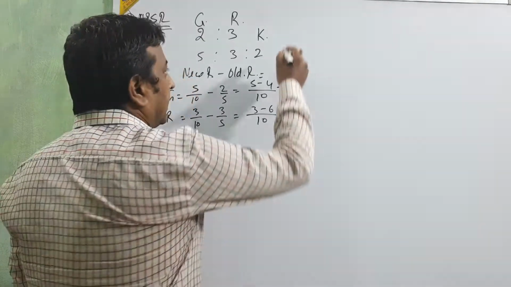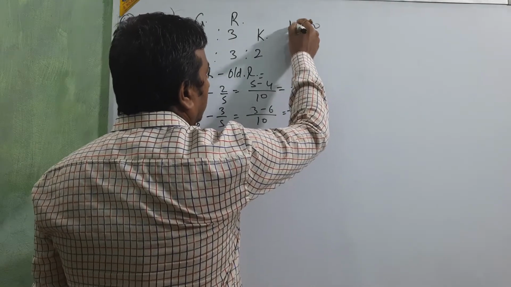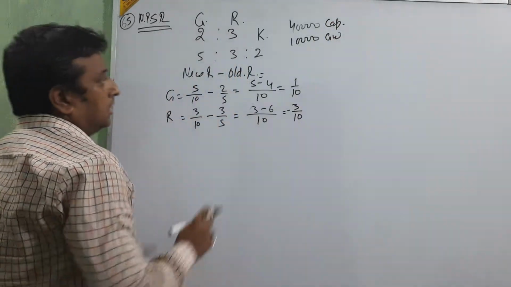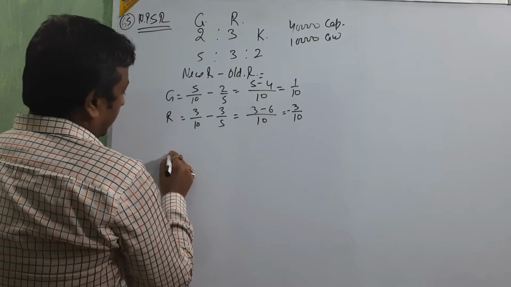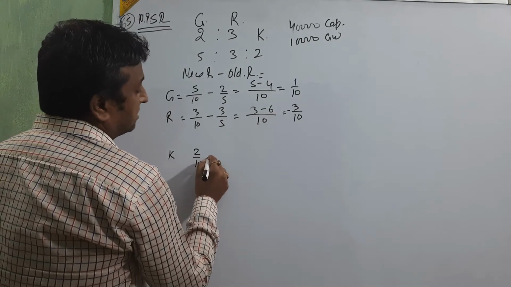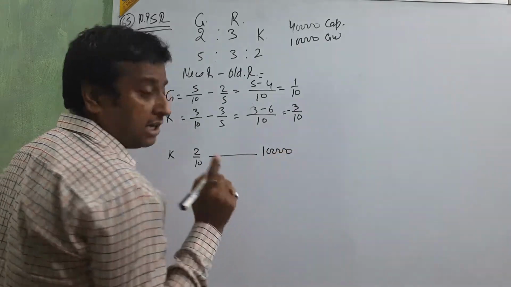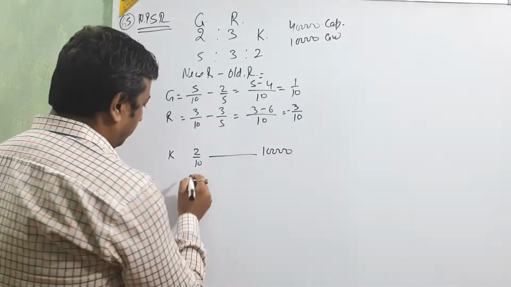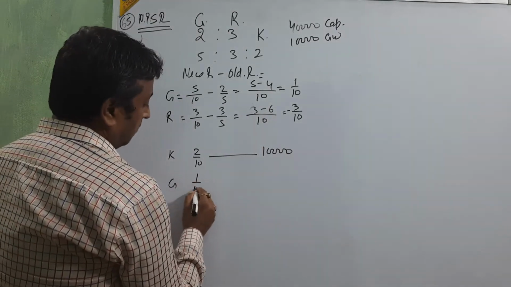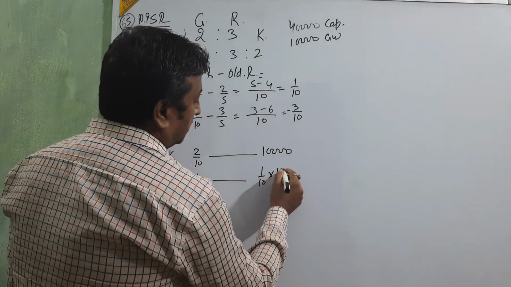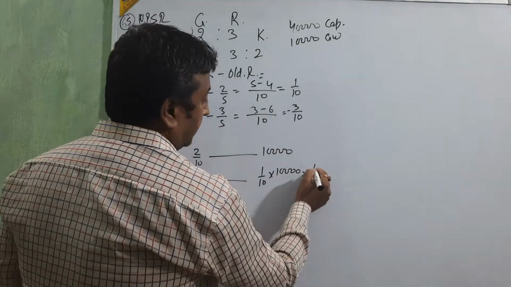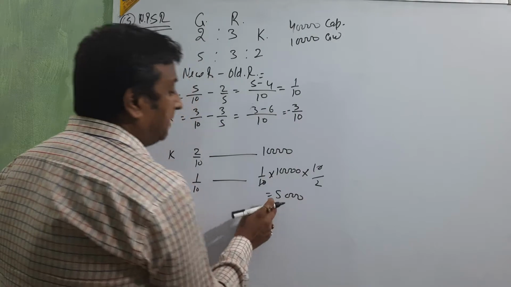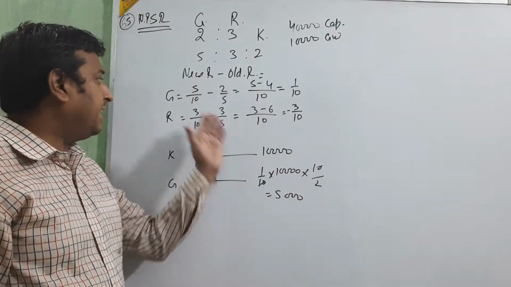Capital is 40,000 and goodwill is 10,000. On the basis of this we calculate. K has a 2/10 share, his goodwill is 10,000, and G is gaining 1/10. For G, 1/10 into 10,000 into 10/2, which means 5,000. This 5,000 goodwill comes from G.